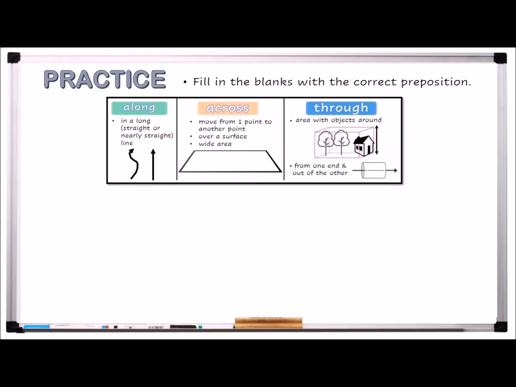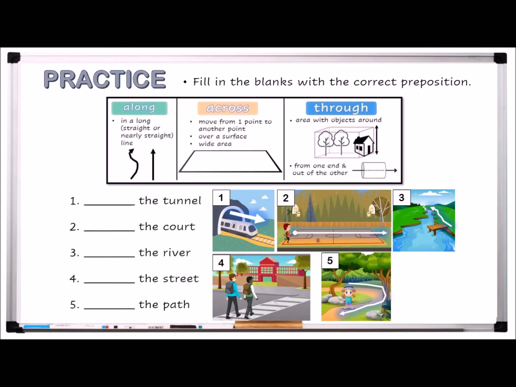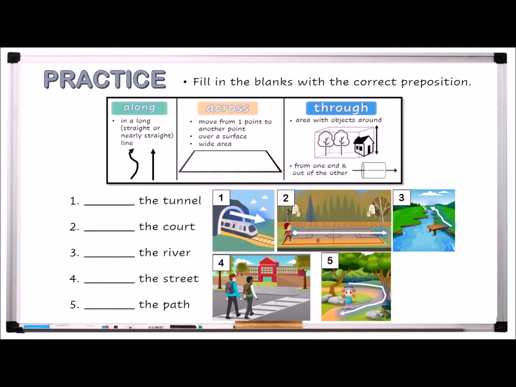With this information in mind, let's do some practice. Based on the pictures given, fill in the blanks with along, across, or through. Please pause the video to try answering the questions and resume when you are done. Now you can take out your red pen to check your answers. Through the tunnel, across the court, along the river, across the street, along the path.